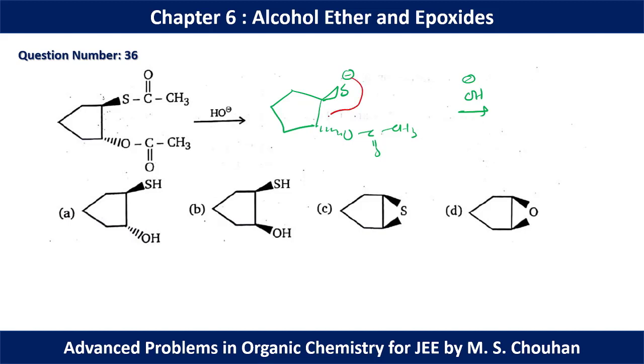So from above the plane it will come, and this leaving group will be eliminated. So we are going to have a cyclic 3-member ring here, a cyclic 3-member ring here. So option C will be the correct option.